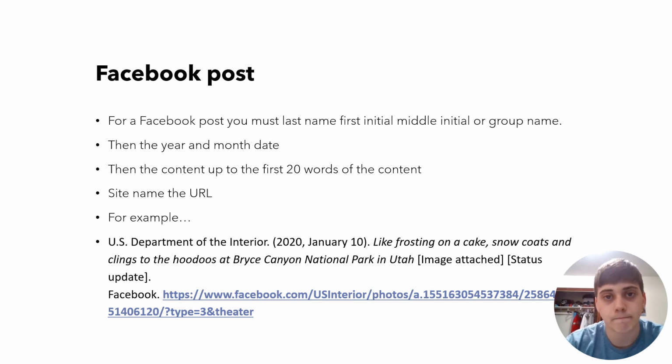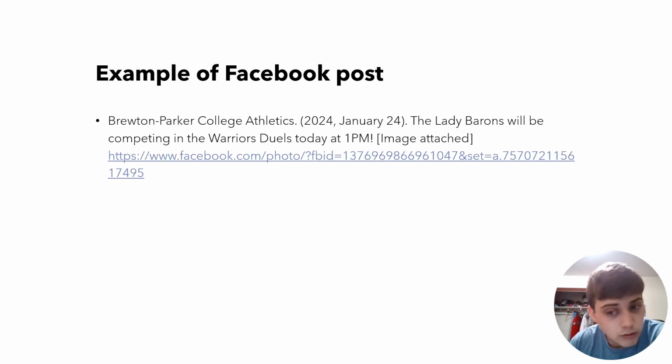Here is an example of a Facebook post from Bruton Parker College Athletics. This was actually made today on January 24th, 2024. It's the Lady Barons wrestling team. They're competing in the Warriors duels at 1 p.m. That was today. So, and then the image, there was an image with it, and the URL takes you to the image.